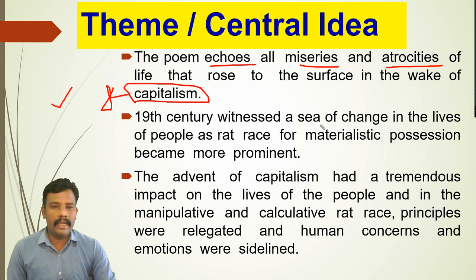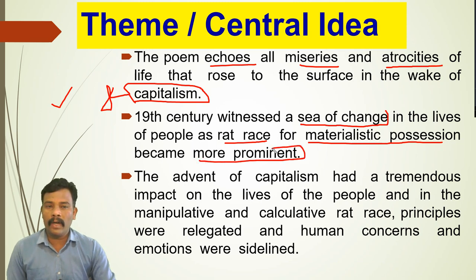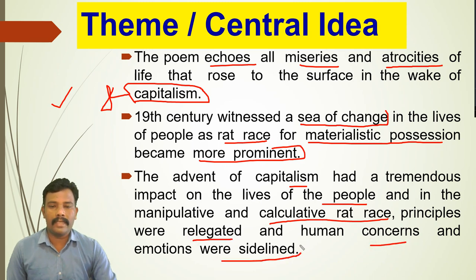The 19th century witnessed a sea of change in the lives of people as a rat race for materialistic possession became more prominent, and it happened because of what? Materialistic possession, luxuries, physical luxury. People are just looking for that, and that is why such things happen there. The advent of capitalism had a tremendous impact on the lives of the people, and in the manipulative and calculative rat race, principles were relegated and human concerns and emotions were sidelined.